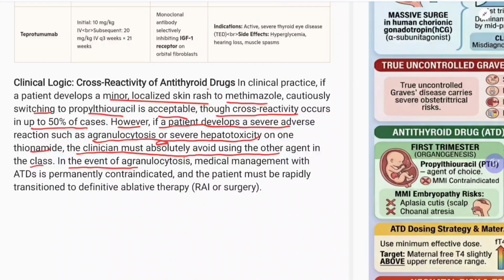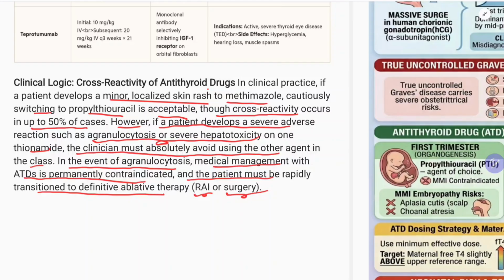In the event of agranulocytosis, medical management with ATDs is permanently contraindicated, and the patient must be rapidly transitioned to definitive ablative therapy, either radioactive iodine or surgery. So there is a cross reactivity.